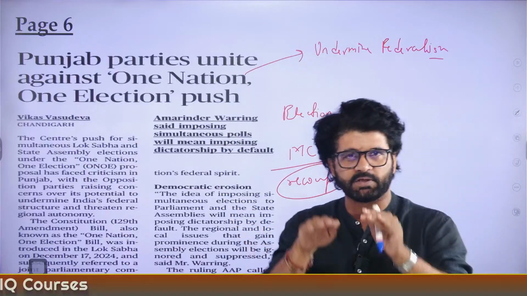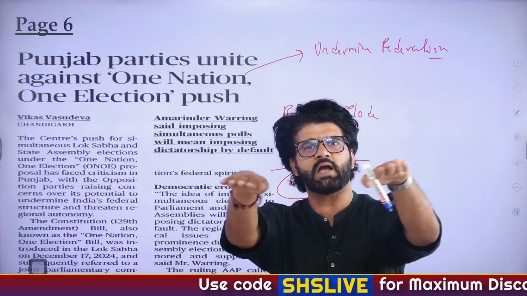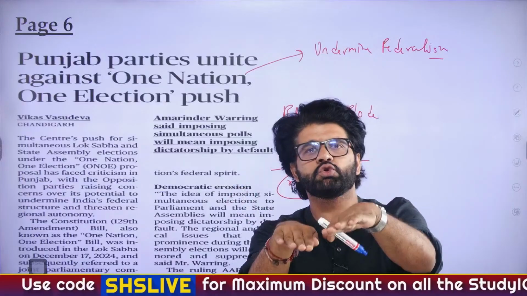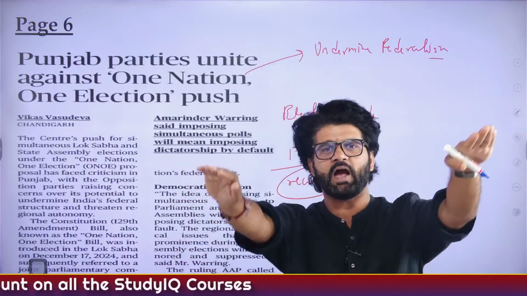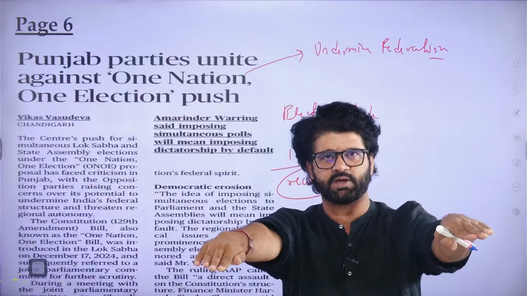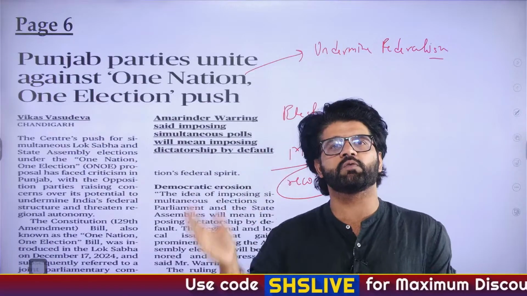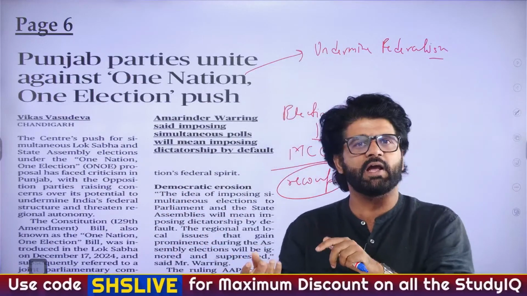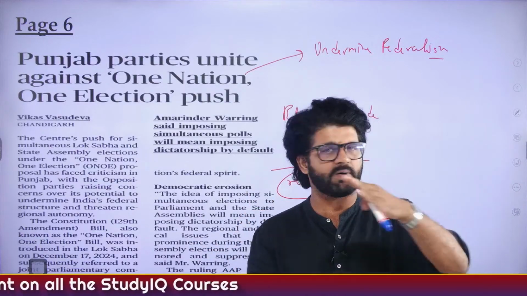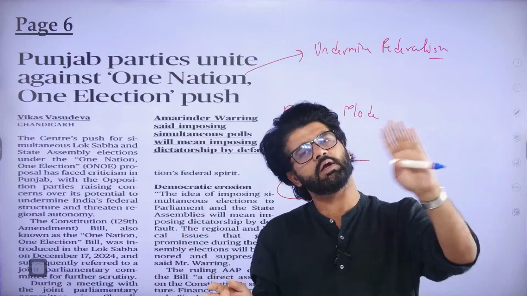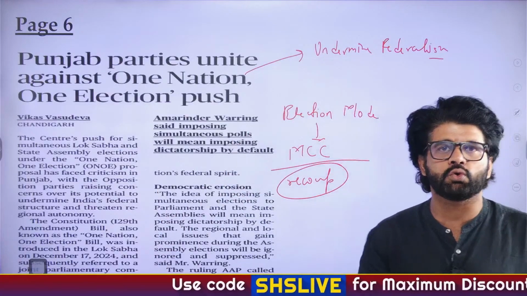According to different political experts, they have seen a relation that when both the elections happen at the same time, people vote for national issues over local issues. That will undermine state parties. Please understand this. Let's say we have Lok Sabha election and state election at the same time. There is a tendency which has been seen that people generally vote for national issues over local issues. So many people feel that in that scenario, state parties will not win because local issues get undermined by national issues. But when we are having elections at different times, in national elections national issues dominate, in state elections state issues dominate. So these are some important points which you need to know.